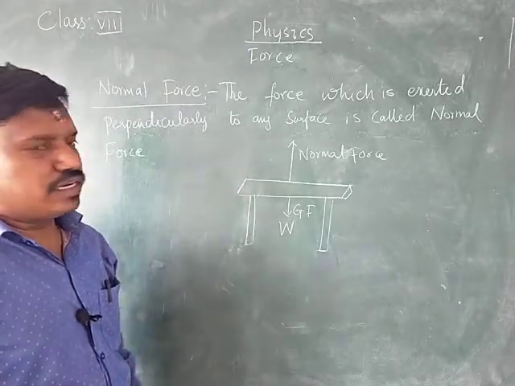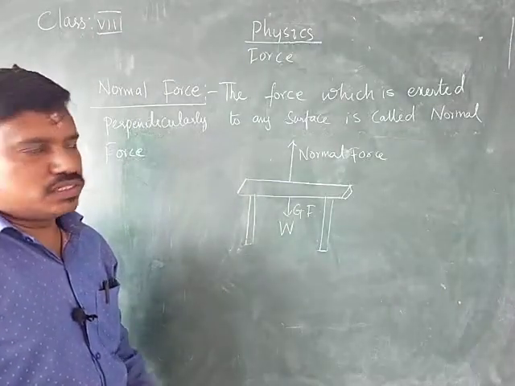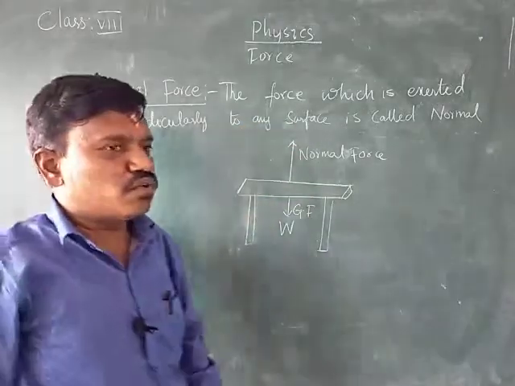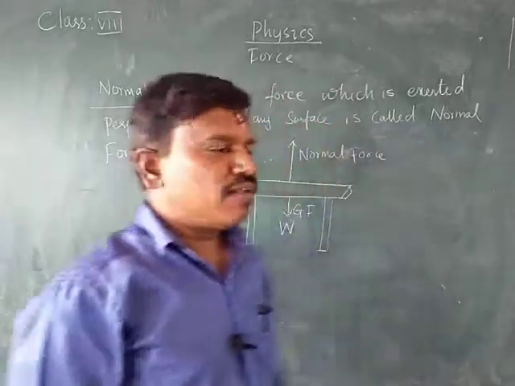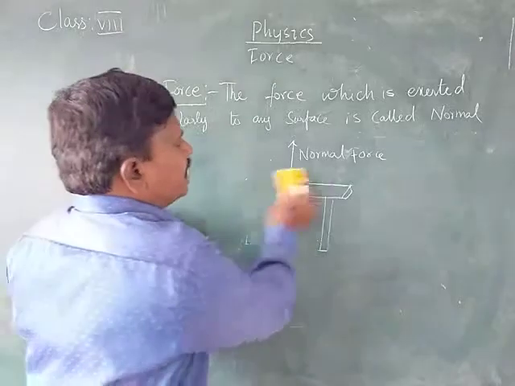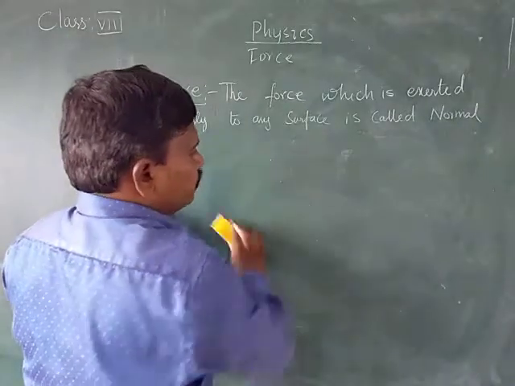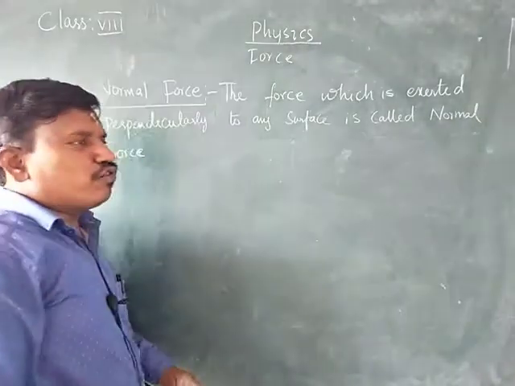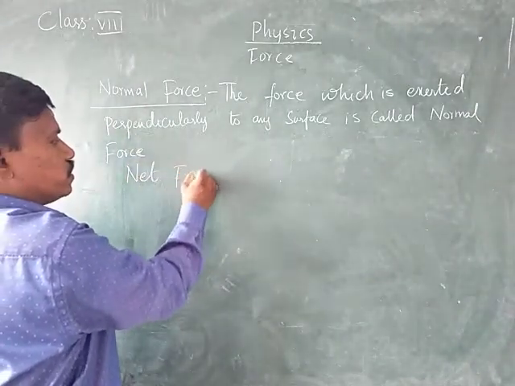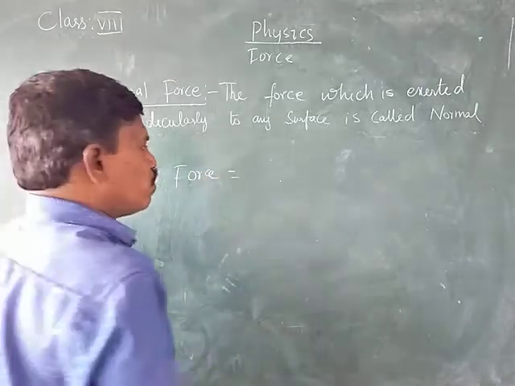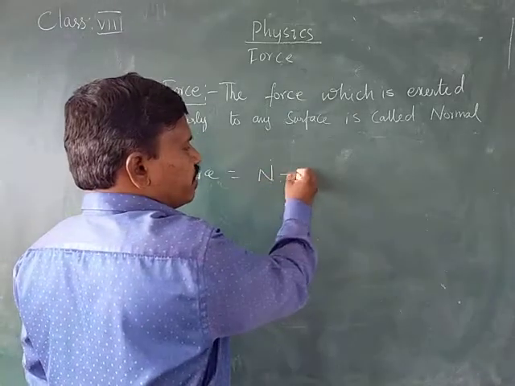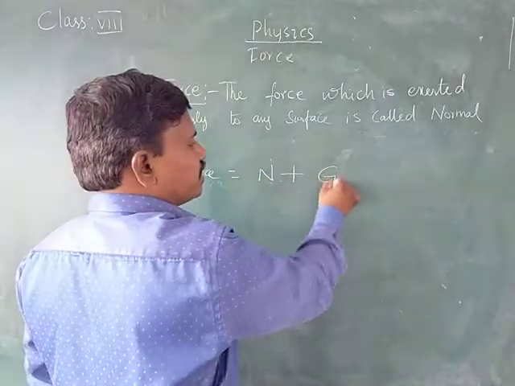Gravitational force or weight, and we have the normal force. The force which is exerting perpendicularly in the upward direction against the gravitational force or the weight is called the normal force. And here, what is the net force acting on the book? The net force means total force. The net force acting on the body is from the normal force and, in the same way, from the gravitational force.